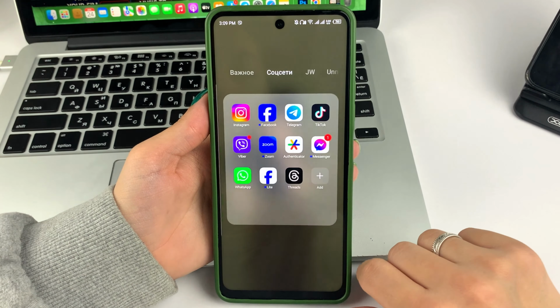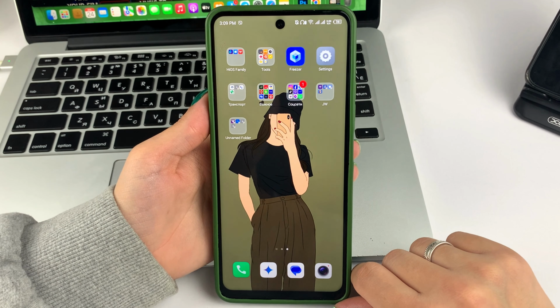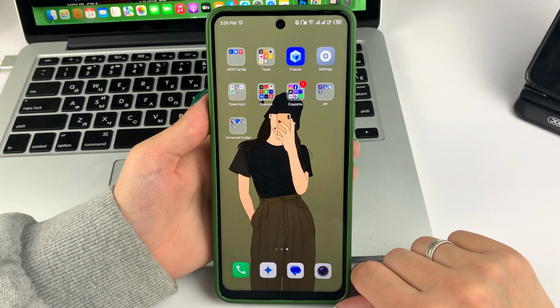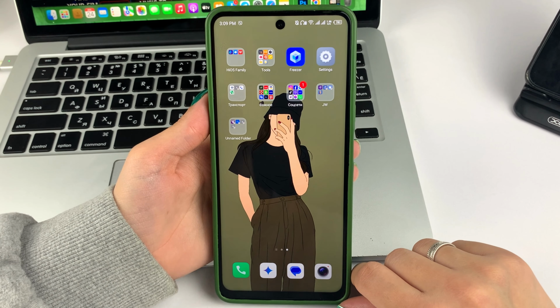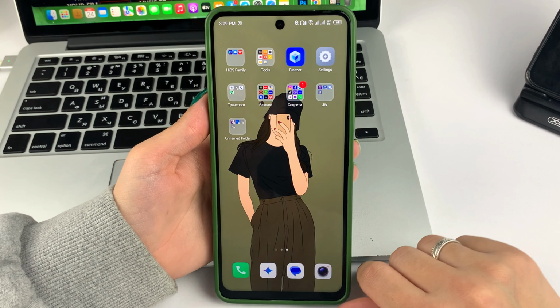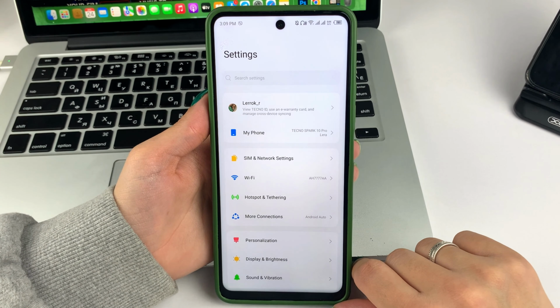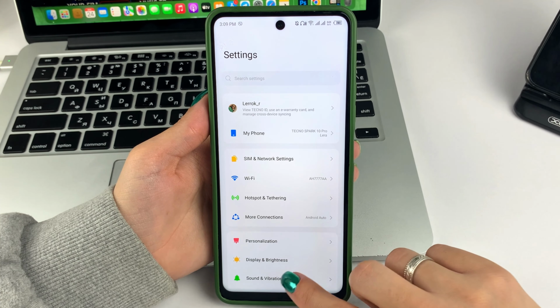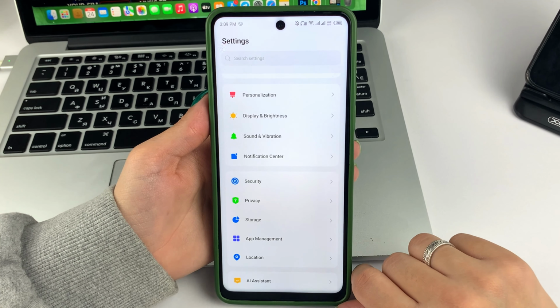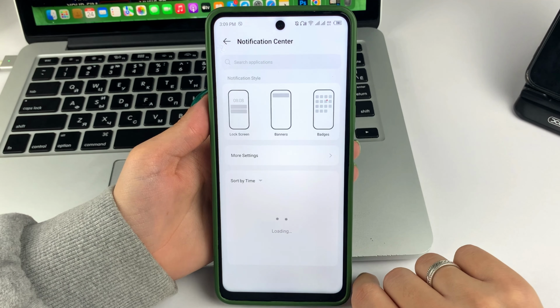If you have done all these steps, friends, but unfortunately they didn't work for you, then maybe you need to customize the notifications on your Android device itself. For that, please go to your phone's settings. Next, scroll through and find the Notifications option or Notification Centers.